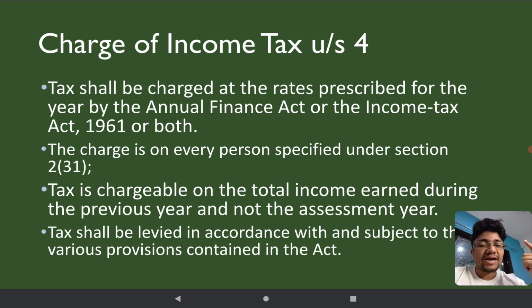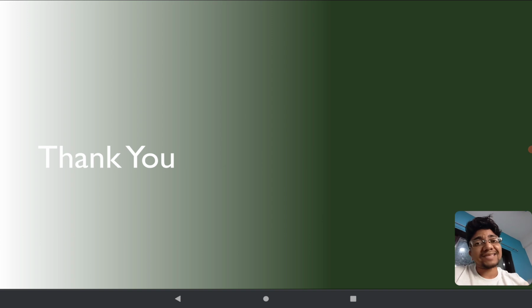So you have to understand 3 things: total income, assessment year and previous year. We have already understood the concept of assessment year and previous year, but the concept of total income is what we have to learn throughout this course. These are just the basics. Once we start with Chapter 2, that is going to be the understanding of your total income. It needs a full-length understanding of the entire tax regime, right? That is your income tax. Tax shall be levied in accordance with and subject to the various provisions contained in this Act. That is what Section 4 of the Income Tax Act tells you about.